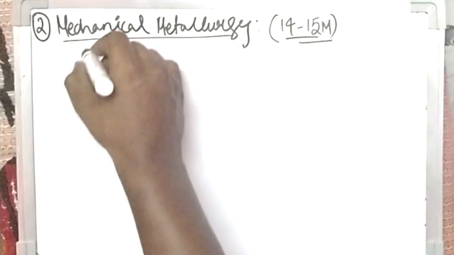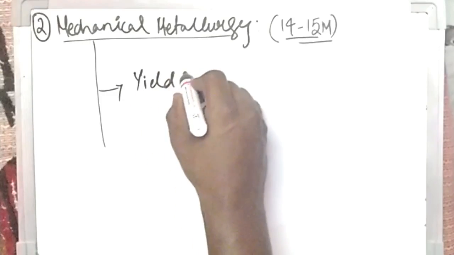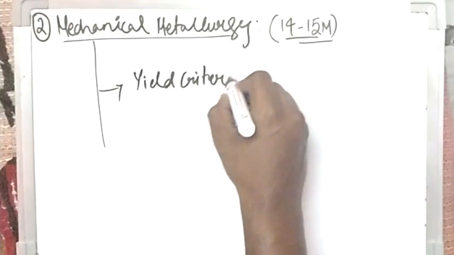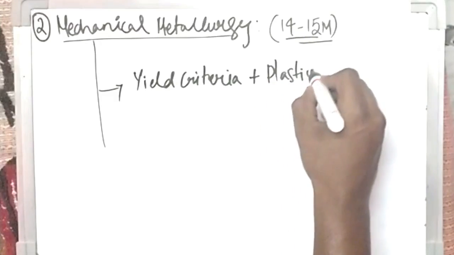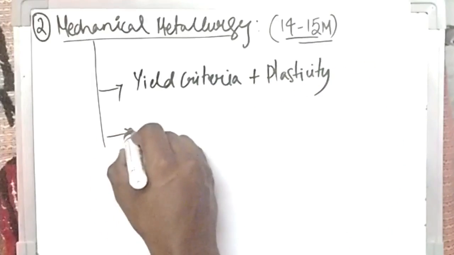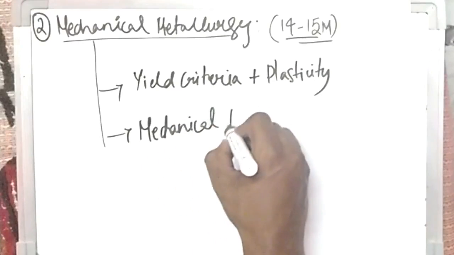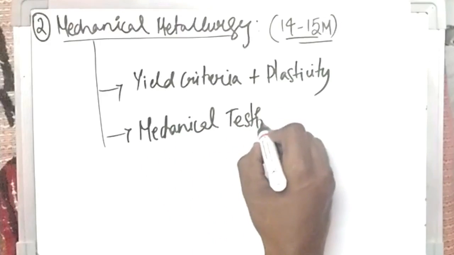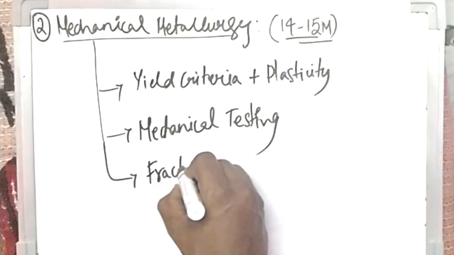So here also there are some important parts. The first one is yield criteria and plasticity. The next is mechanical testing. And the next one is fracture and fracture mechanics.